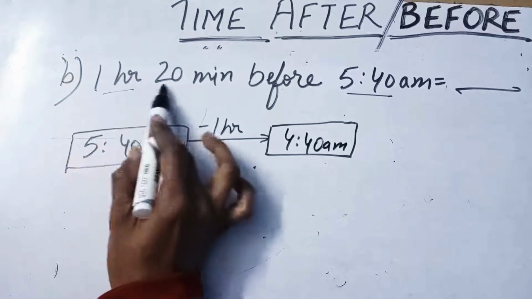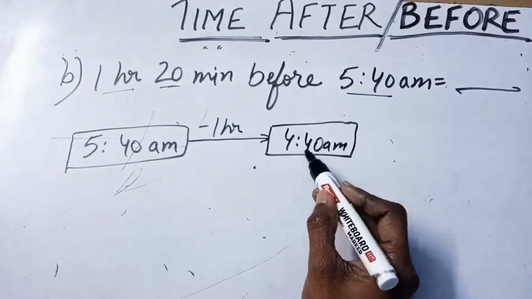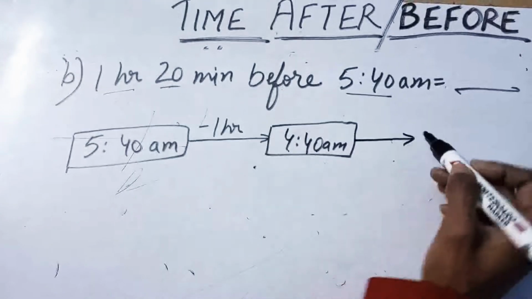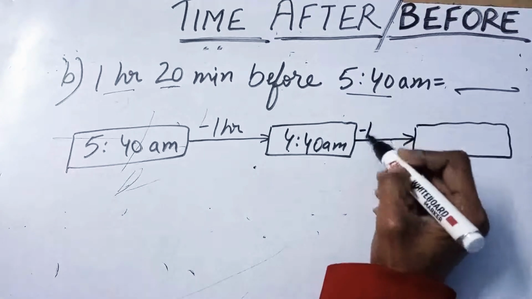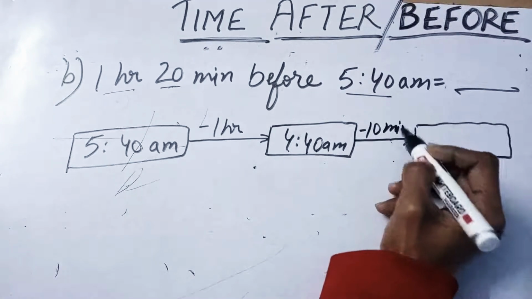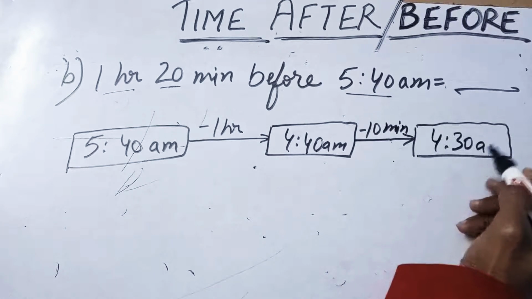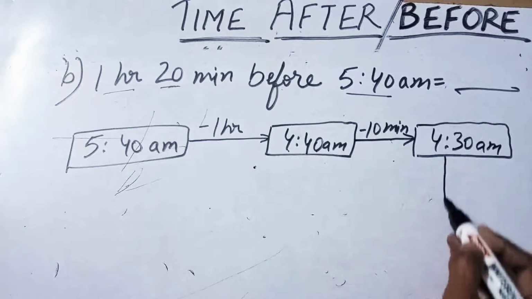Done with 1 hour. Now 20 minutes. Let's take a jump of 10 minutes. 10 minutes before 4:40. Can you think it easily? We are moving 10 minutes before. So it is 4:30 a.m. Done with 10 minutes. 10 minutes more to make it 20.